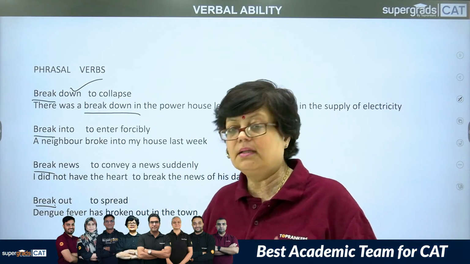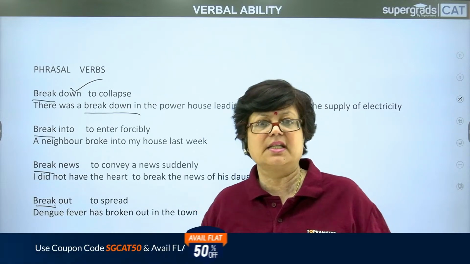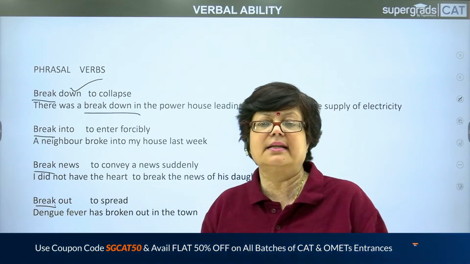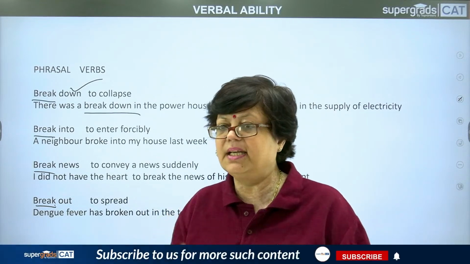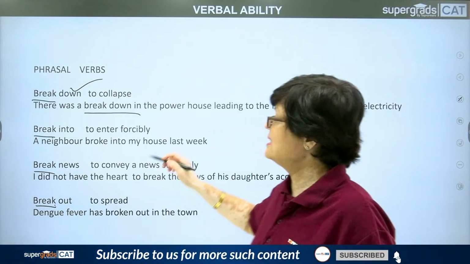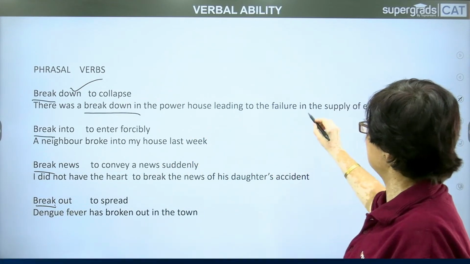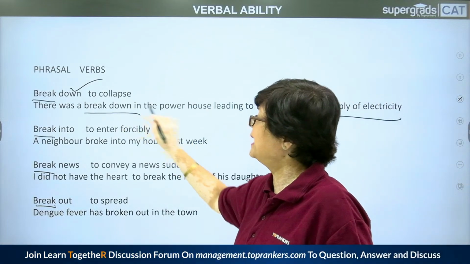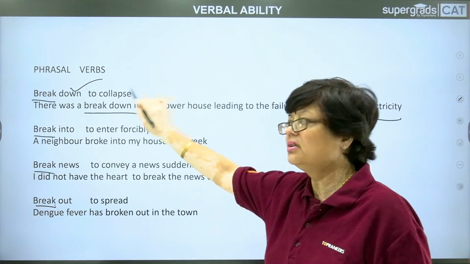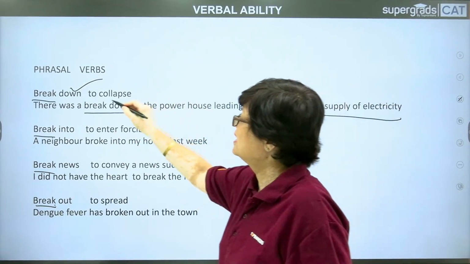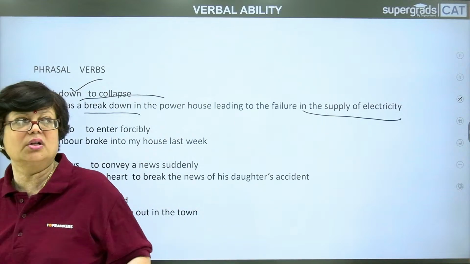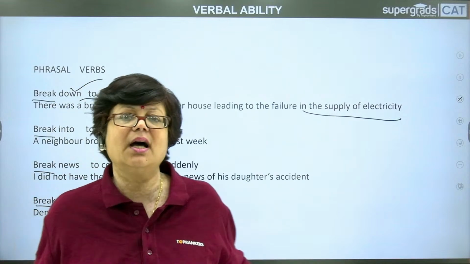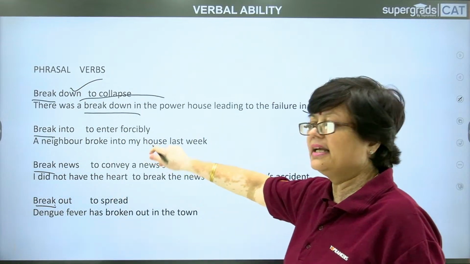Dear students, the best way to understand an idiomatic expression is to use it in a sentence. When you use these words in sentences, they become your own and the meaning becomes very, very clear to you. Let's see this once again. Now, there was a failure in the supply of electricity. Why did it happen? Due to a breakdown in the powerhouse. So the breakdown happened, the collapse happened. Now it can happen with a vehicle also on the road. It can happen with a human being also, all of a sudden, if he or she collapses. Breakdown. Okay.